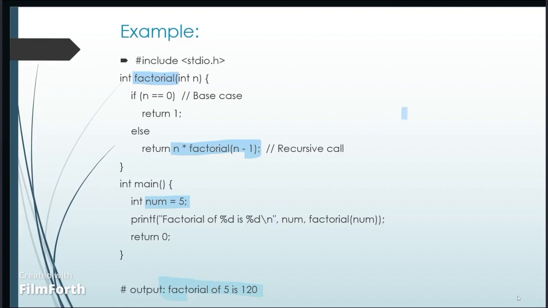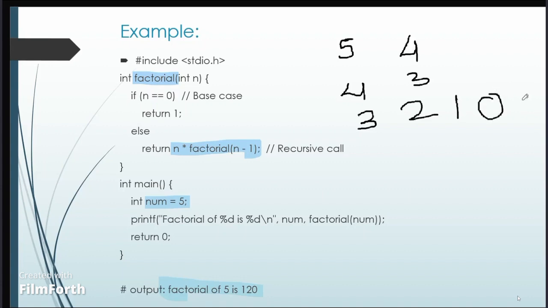How does it work? Let's go step by step. First it takes the factorial of 5, which calls the factorial of 4. Then factorial of 4 calls the function for 3, 3 calls 2, and 2 calls 1. Then 1 calls 0, and that is the base case. So the factorial of 0 returns 1 as the base case.